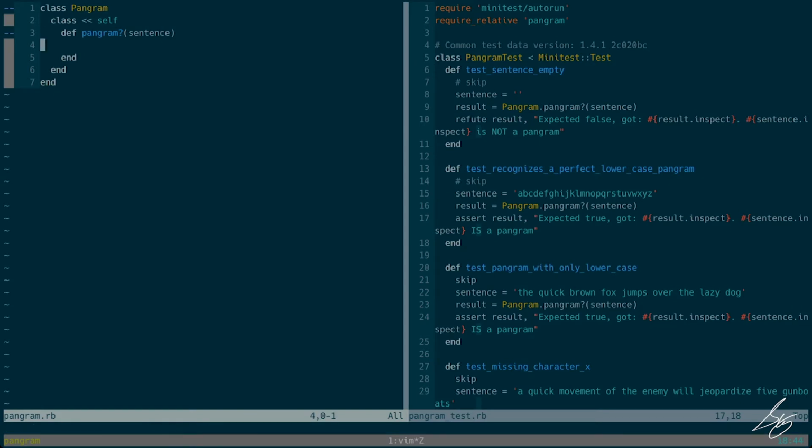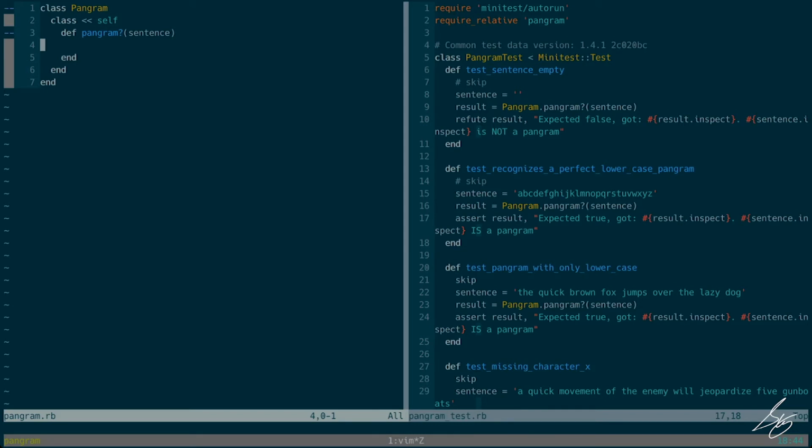And if we've got 26, which is the number of letters in the American English alphabet, then I know I have a pangram. I don't know how else. There's probably even more ways that we could do it.